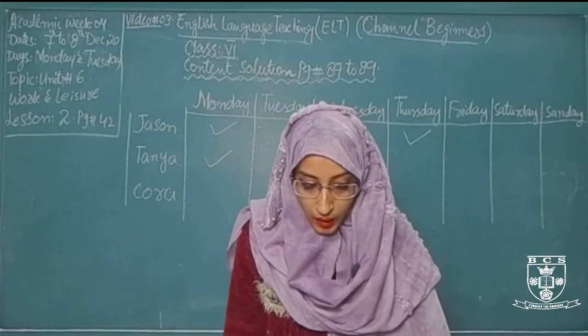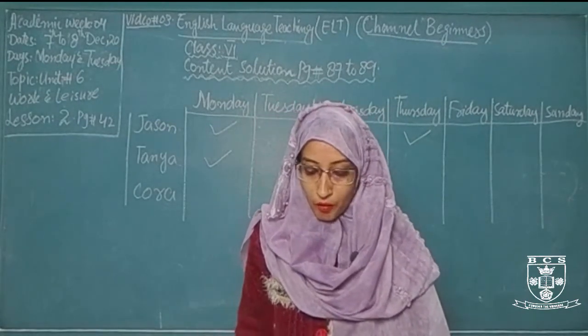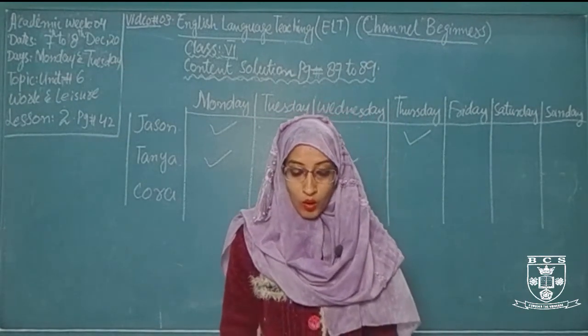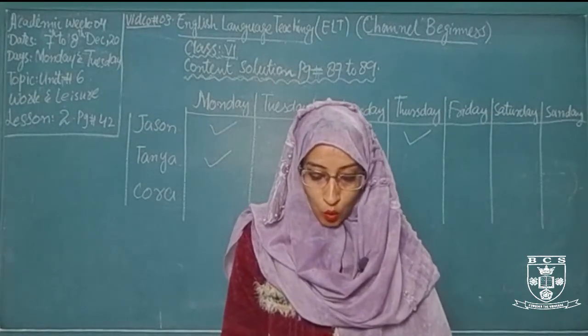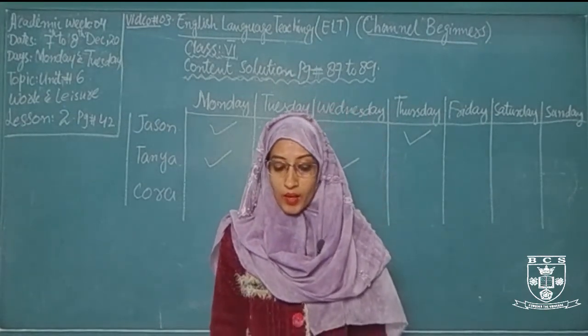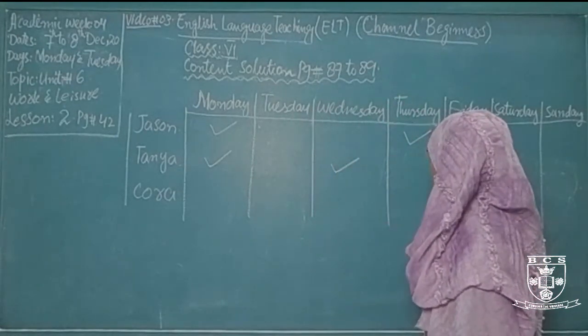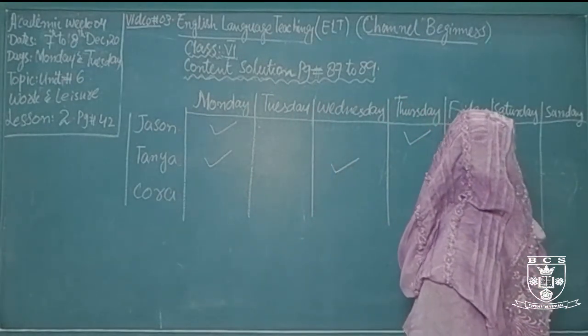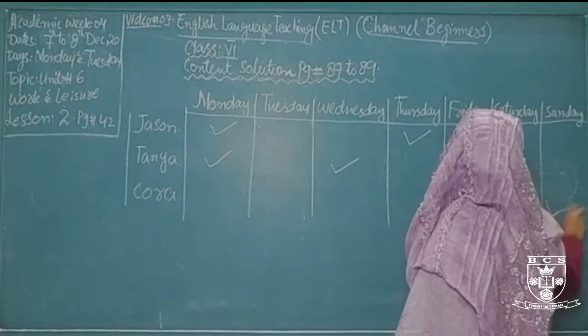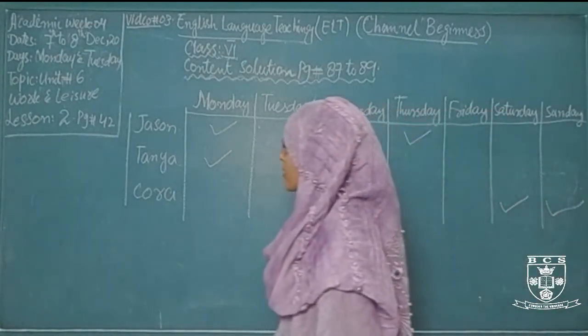Now the last one is Cora. I am an architect and I haven't got any free time on weekdays. I work hard every day, but I go to the gym at the weekend. It helps me relax. Cora goes to the gym every weekend. Weekend means Saturday and Sunday, so you can tick Saturday and Sunday.